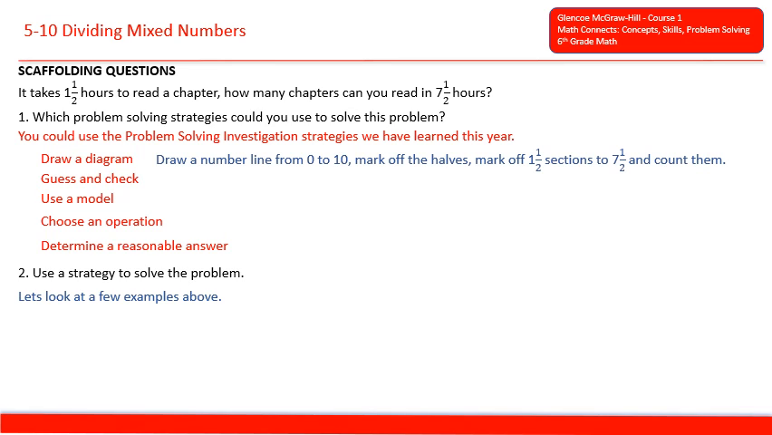Let's look at a few examples. You draw a number line from 0 to 10, mark off the halves, and then mark off 1.5 sections to 7.5 and count them. Choose an operation: I decided to divide 7.5 by 1.5. Or you can estimate and divide 8 by 2.